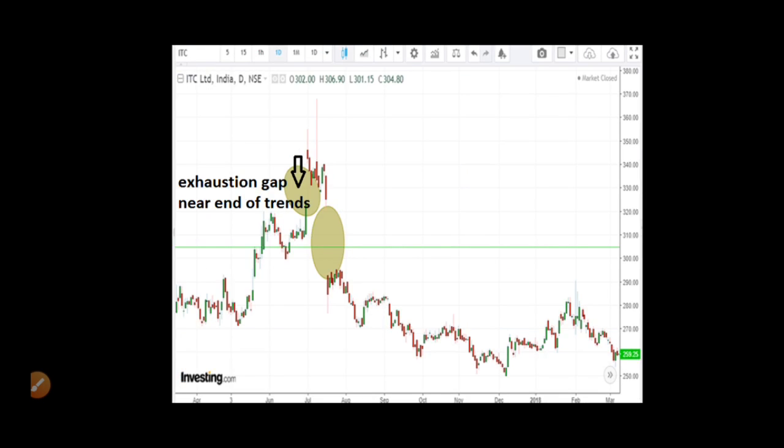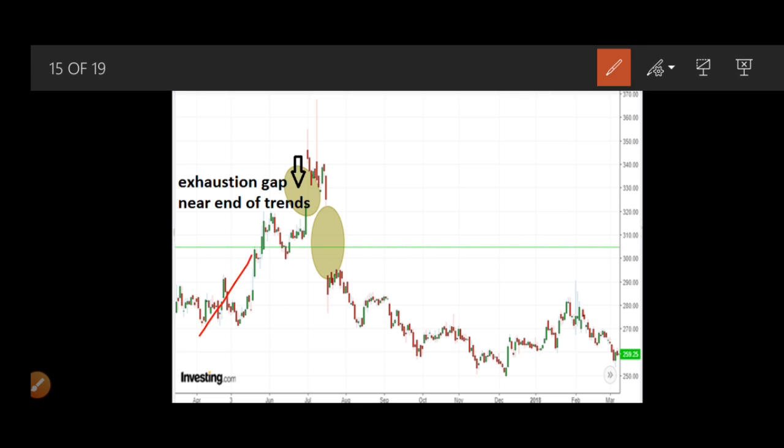Again, here is one more example of an exhaustion gap. See here again you find some big uptrend. Now the trend ends here. As I told, this exhaustion gap is formed at the end of a trend. It might be uptrend or downtrend. Here it happens at an uptrend. So here you also see there is unusual momentum, right? As I told, this one is unusual and it happened in a state of panic, right? So let's move on to the next one.